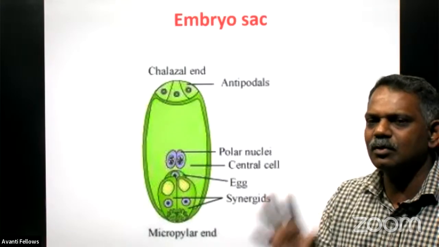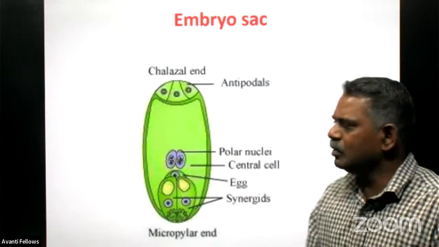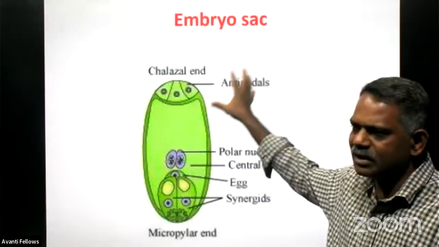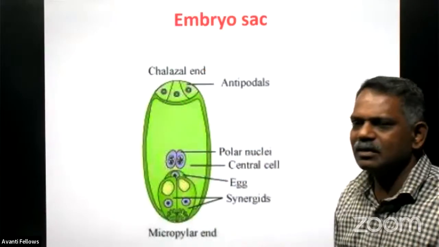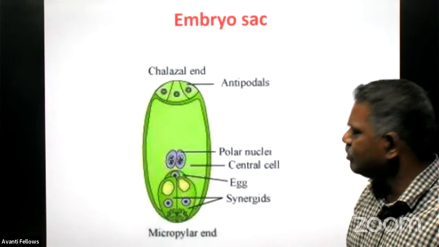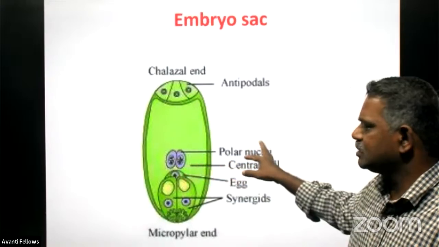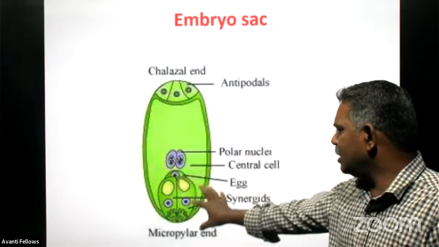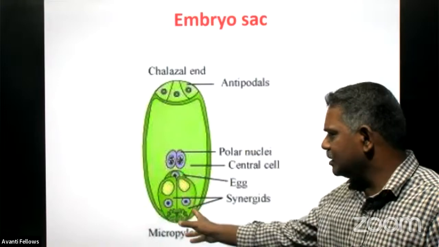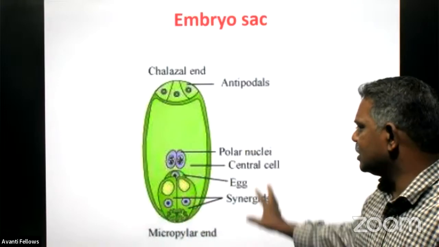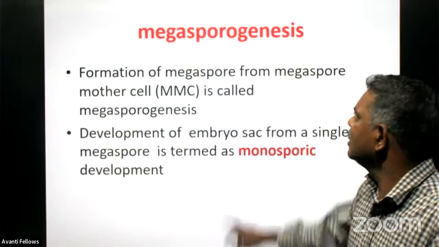Whenever you are asked to draw the diagram of the embryo sac, you should not draw the diagram of the ovule. You have to draw the diagram of this embryo sac only, showing three cells in the chalazal end called the antipodal cells, two in the center called the polar nuclei, and three in the micropyle end. The two on either side are called the synergids, and the centrally located one is called the egg cell only, right?